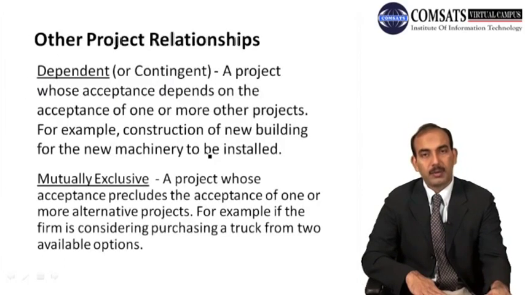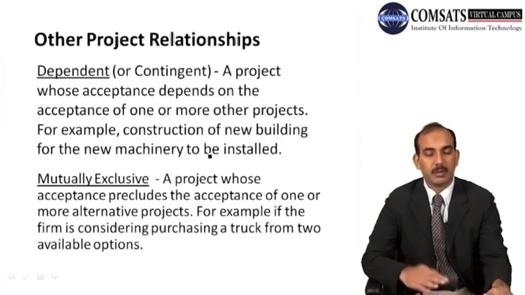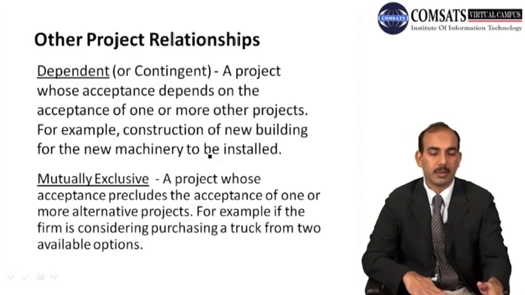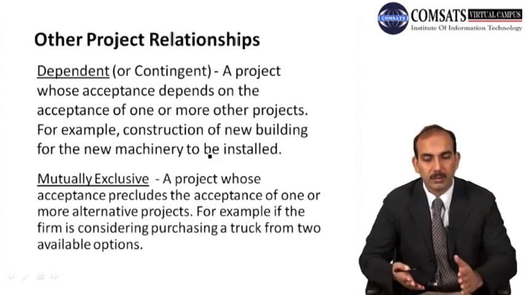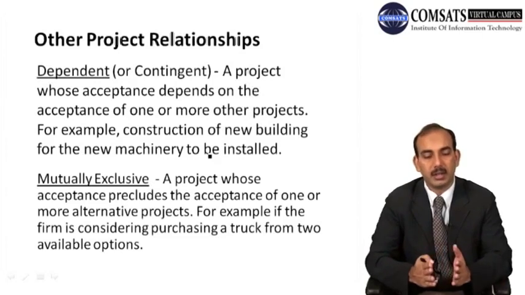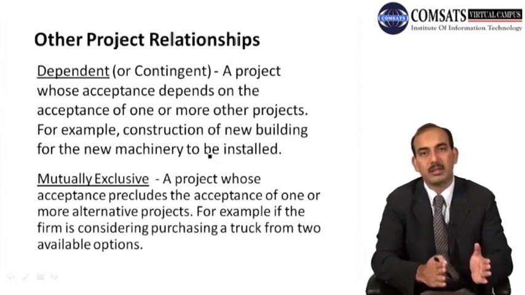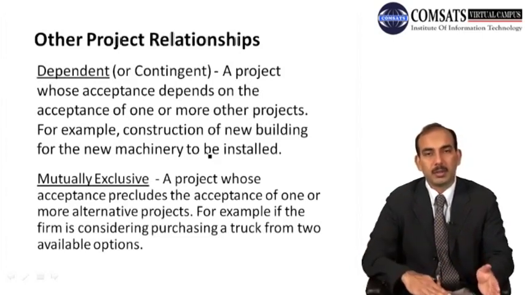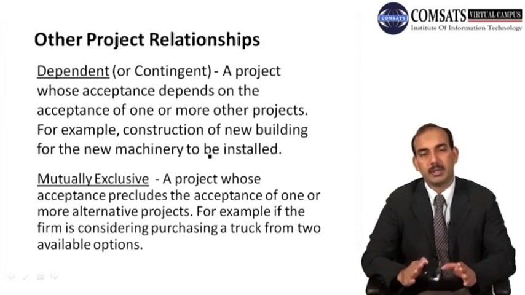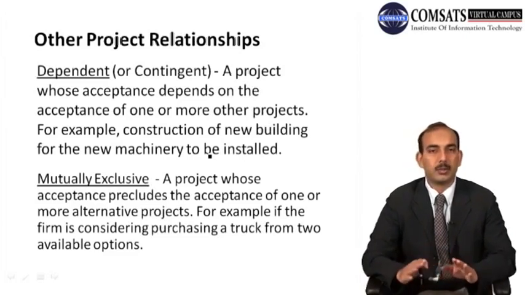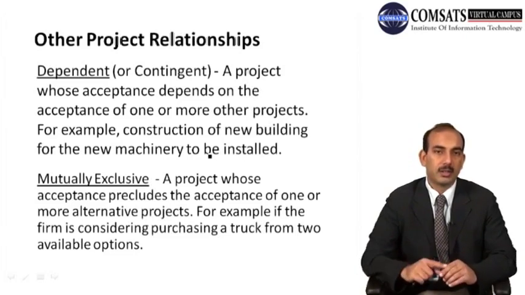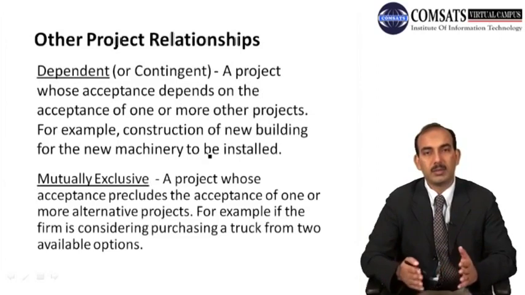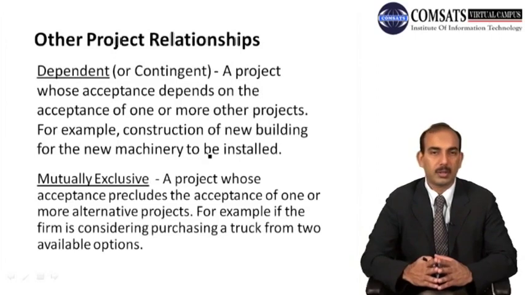And before that, let me remind you of the important things from our previous lecture and how they will help us in our coming problem solving. One is project relationships. One is the dependent project, where if one project is accepted, then the second project will be taken on. And there are mutually exclusive projects, where the firm has to decide which of those projects should be accepted. When one project is accepted, the other one is rejected. So we are facing these mutually exclusive projects in this chapter.